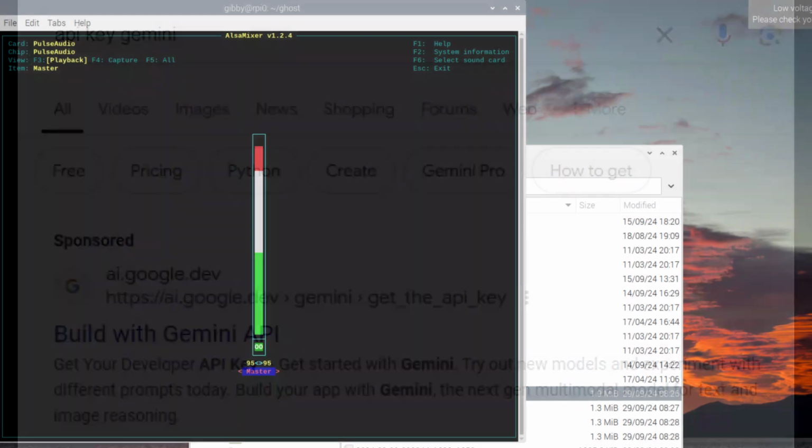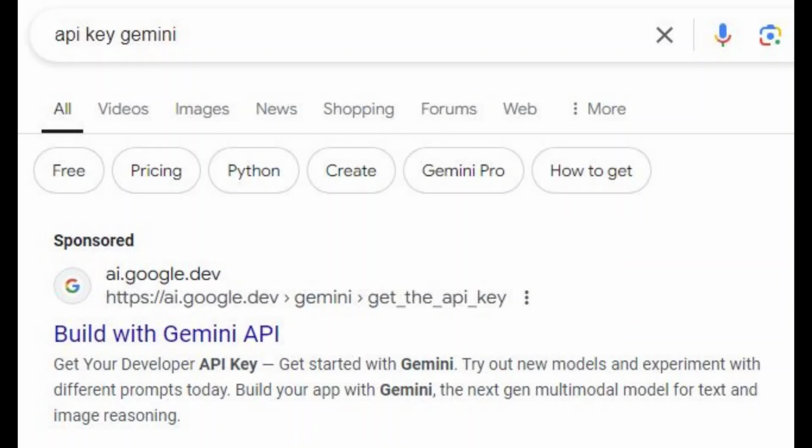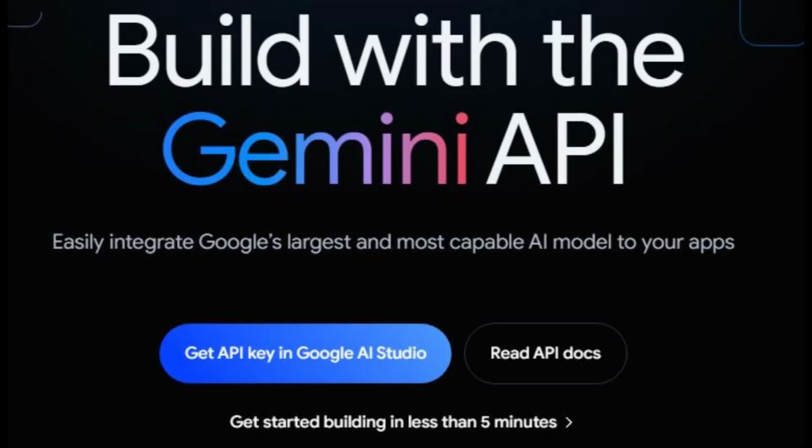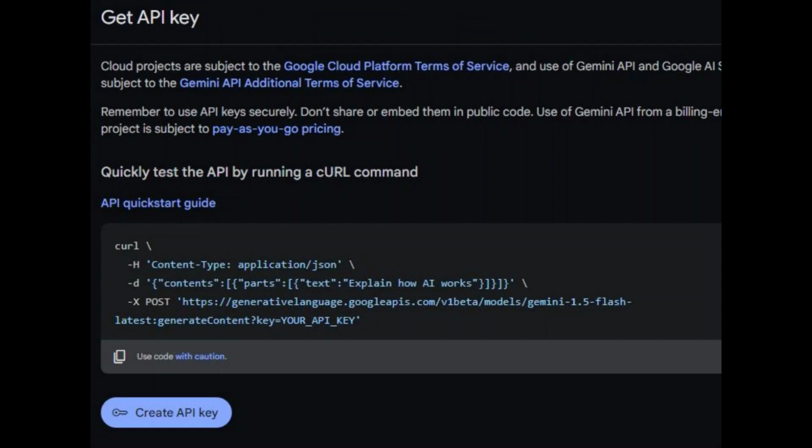And then the last thing is you've got to go out and get an API key from Google so that you can actually interface with their large language model called Gemini. Think of this like a password. Don't share it. You go out to your web browser, logged in as yourself, your own Google account, and you type in Google API, and the first link that comes up, you click on that, and then you click on that first blue button, and then again, click on the blue button, and it's going to tell you what the text of your API key is.